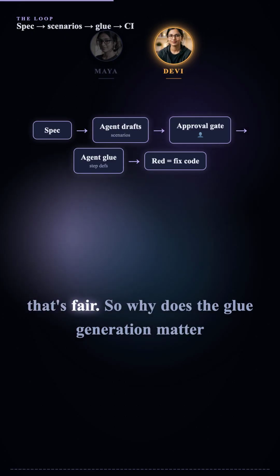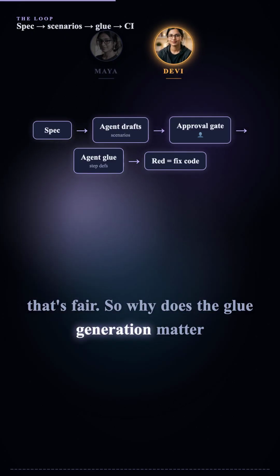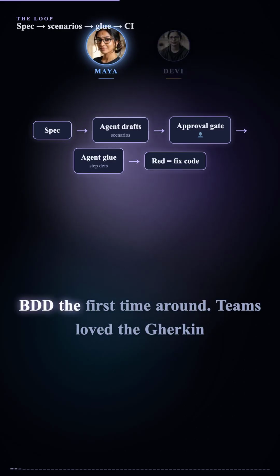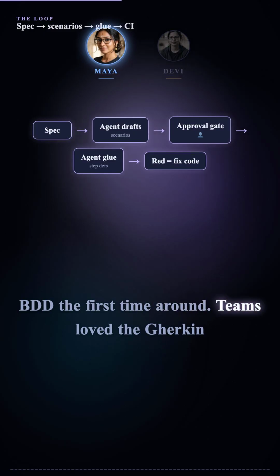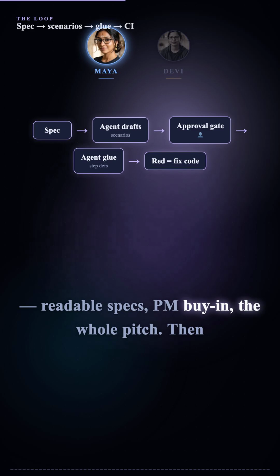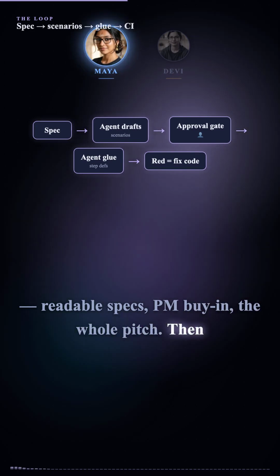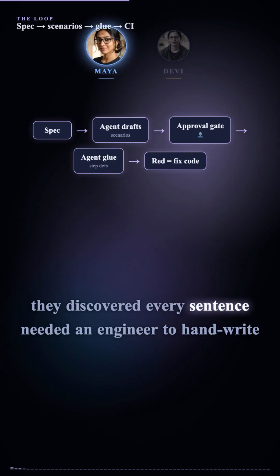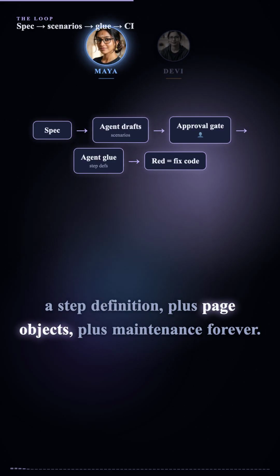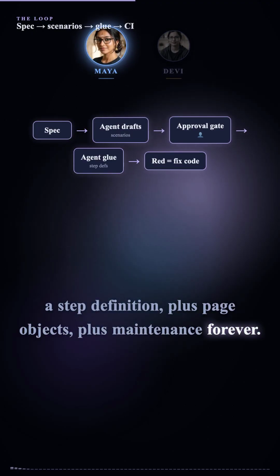Okay, that's fair. So why does the glue generation matter so much historically? Because the glue is what killed BDD the first time around. Teams loved the gherkin. Readable specs, PM buy-in, the whole pitch. Then they discovered every sentence needed an engineer to handwrite a step definition, plus page objects, plus maintenance forever.